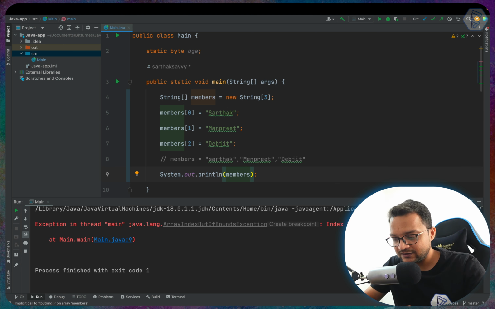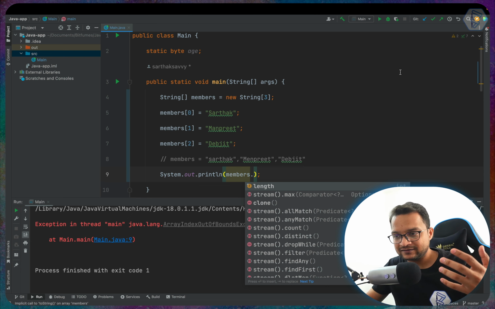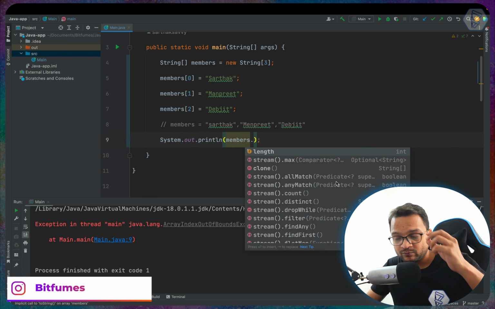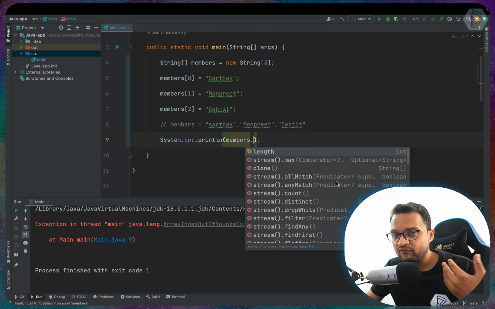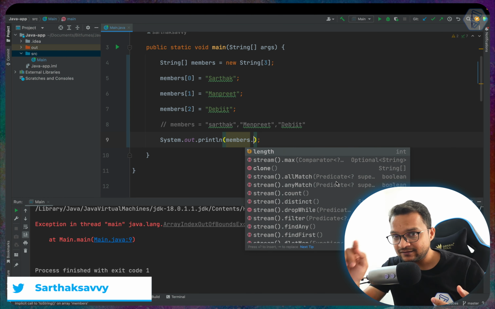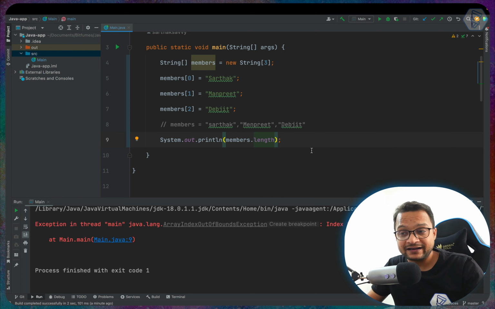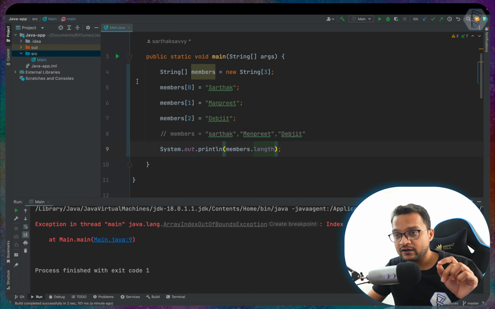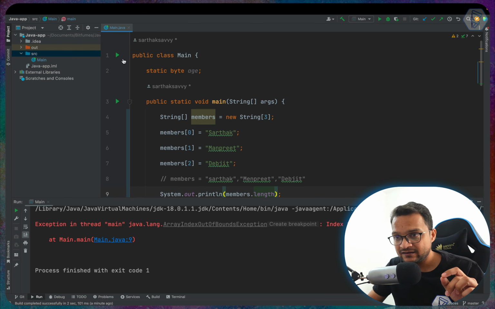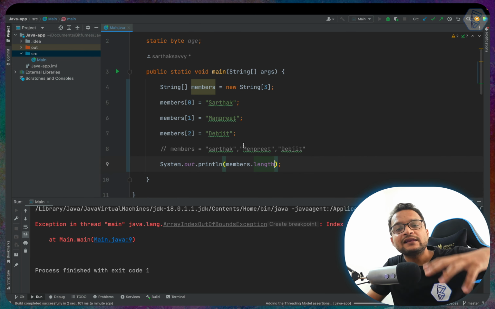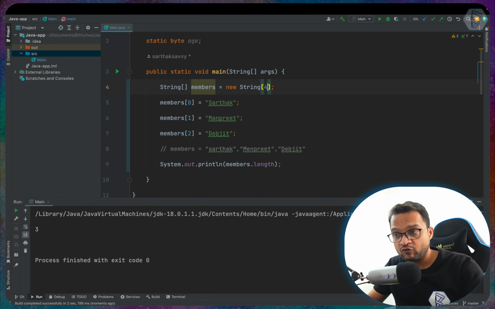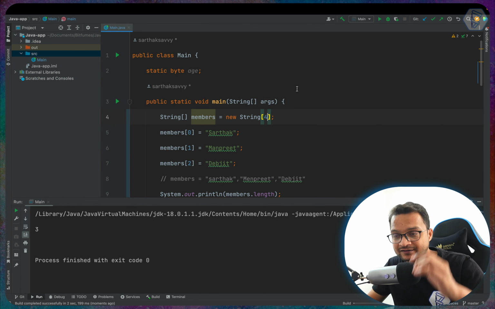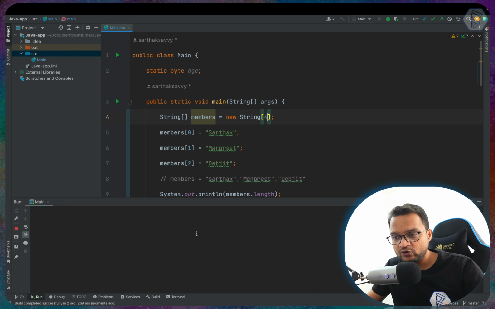We just need to say dot, and you can see this IDE, IntelliJ, is providing a lot of functions readily available for an array, but we are interested in length, the first one you can see here. If I just press enter, we are getting the length. And now if we run once again, we should only get the length of the array, which is 3. If I change it to 4 and run it once again, it's going to be 4.